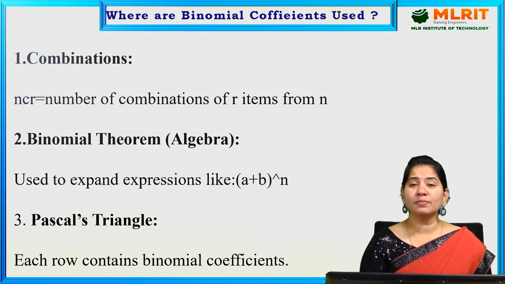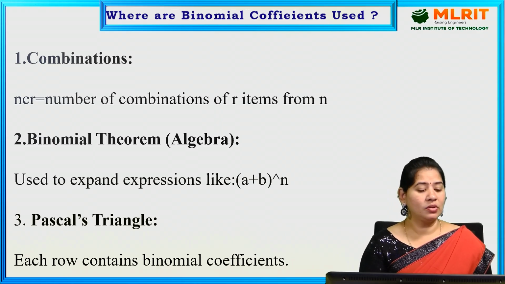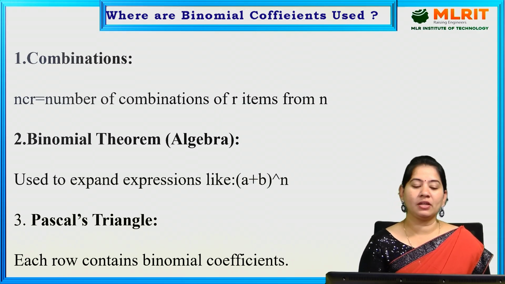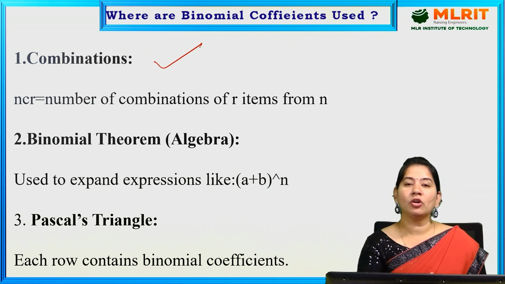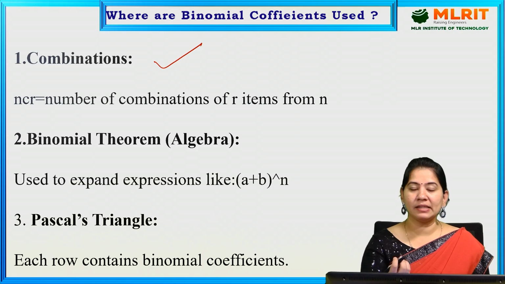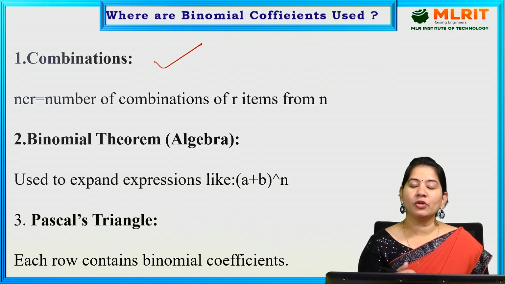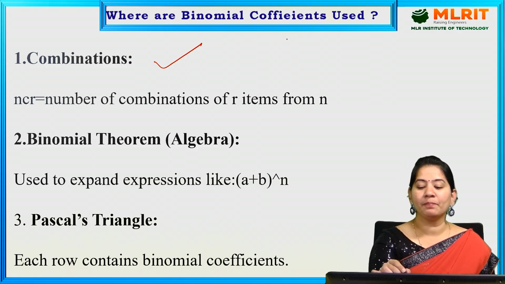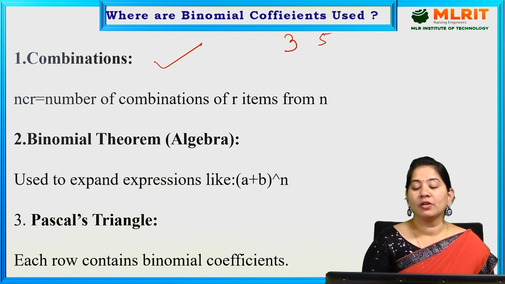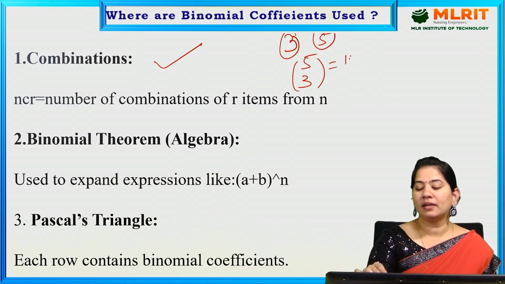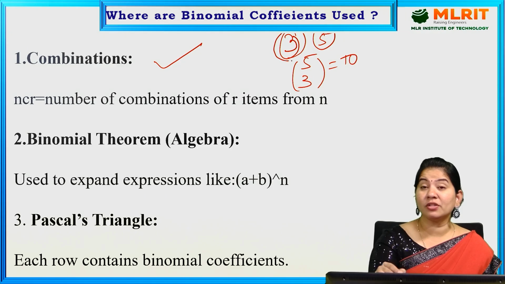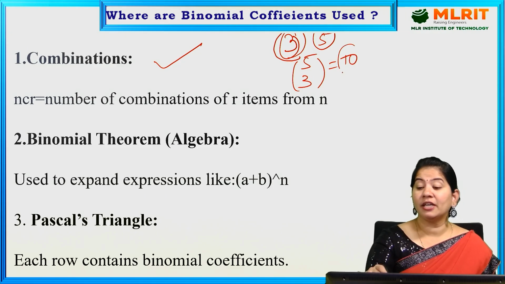Now, where are these binomial coefficients used? The first application is combinations. Combinations is nothing but selecting a certain number of elements from the total number of elements. For example, we are going to select 3 students out of 5 students, which is 5C3, and you will get 10. That means there are 10 ways in which we can choose 3 students out of 5 students.